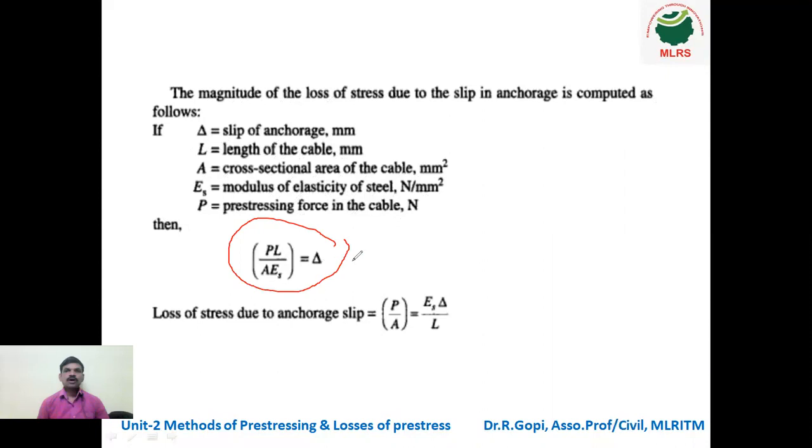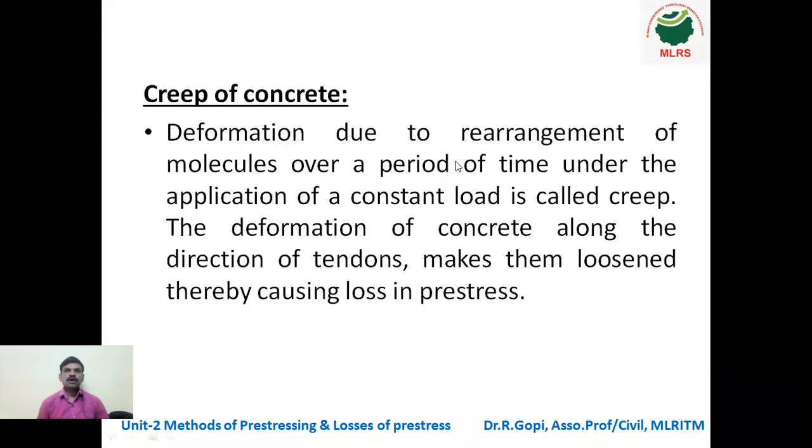So we know that in strength of materials we discussed the elongation formula, PL divided by AE. Same formula only. So loss of stress due to anchorage slip is equal to PL divided by AE, or loss of stress due to shrinkage slip is equal to E_s del divided by L. Okay, so this is the formula that we will discuss in the problem.